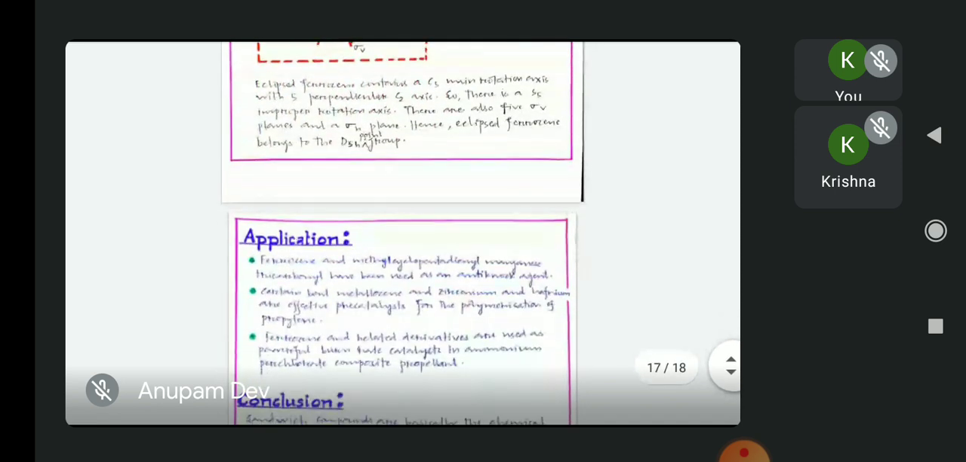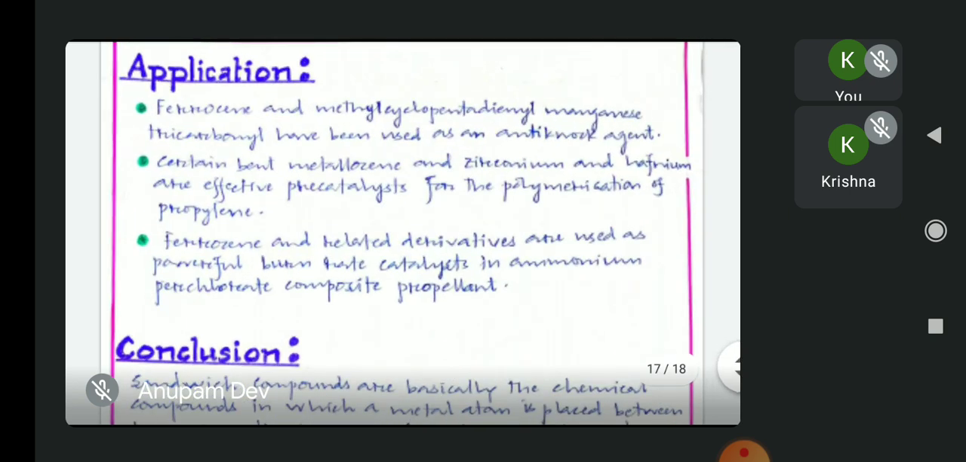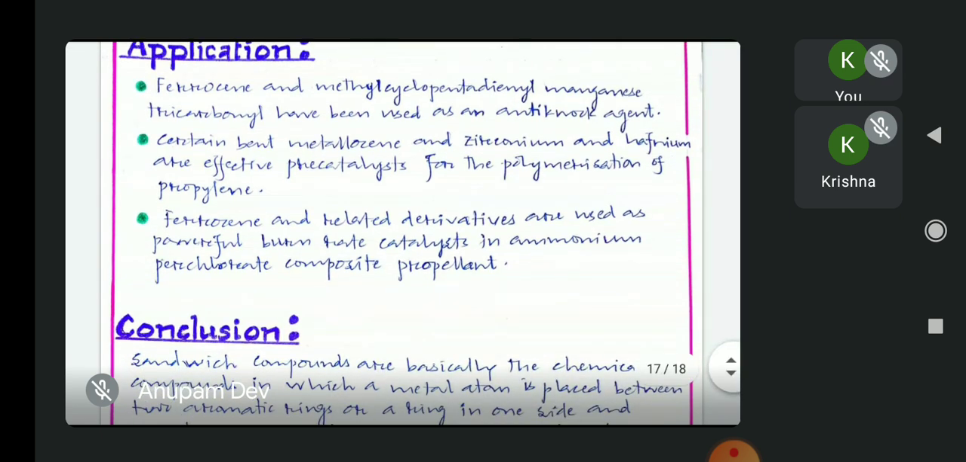Now let us look at some of the applications of sandwich compounds. The first application is that ferrocene and methyl cyclopentadienyl manganese tricarbonyl have been used as an anti-knock agent. Also, certain bent metallocenes of zirconium and hafnium are effective pre-catalysts for the polymerization of propylene. The third application is that ferrocene and related derivatives are used as powerful burn rate catalysts in ammonium perchlorate composite propellant.